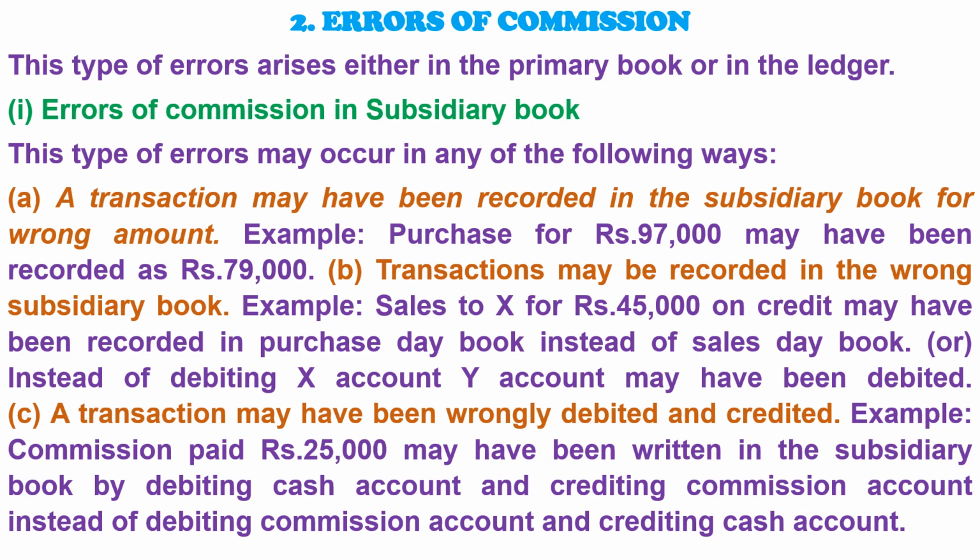B. Transactions may be recorded in the wrong subsidiary book. Example. Sales to X for rupees 45,000 on credit may have been recorded in purchase day book instead of sales day book. Or, instead of debiting X account, Y account may have been debited. C. A transaction may have been wrongly debited and credited. Example. Commission paid rupees 25,000 may have been written in the subsidiary book by debiting cash account and crediting commission account instead of debiting commission account and crediting cash account.